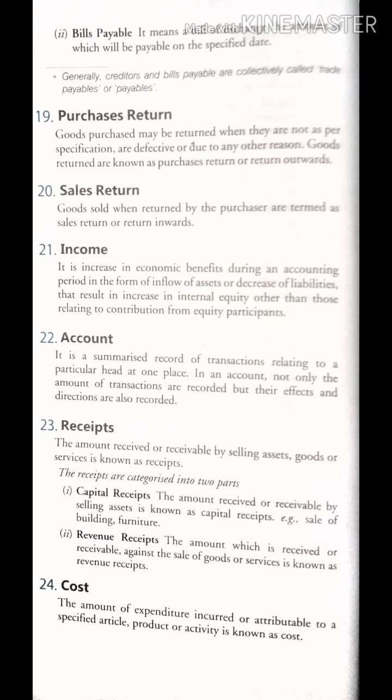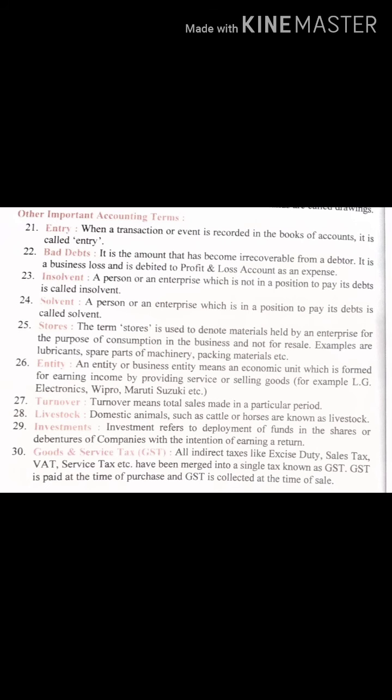Cost: the amount of expenditure incurred or attributable on a specified article, product or activity is known as cost. So whatever expenses, whatever expenditure you are doing on particular goods for production, that is known as cost. Attributable means whatever you have attributed, given to a particular production. That is cost. Now at the end, let's understand some important accounting terms.